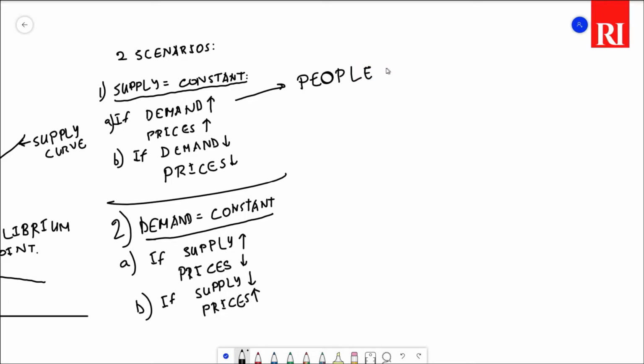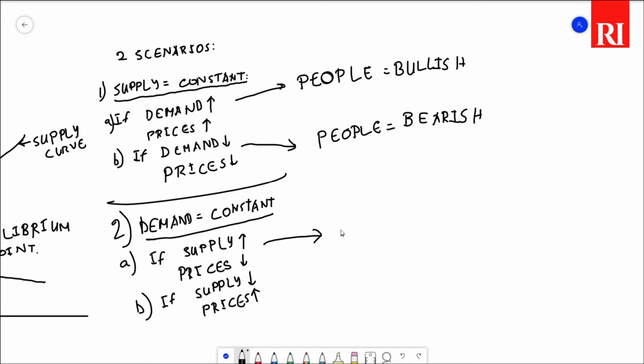Let us try to correlate supply and demand with the markets. In the first case, demand goes up, which means people are bullish. It happens in a bull market. Everyone will be buying and this will drive prices up. In the second case, demand goes down, which means people are bearish or they don't want to buy anything. This happens in a corrective phase or a bear market and the price will go down.